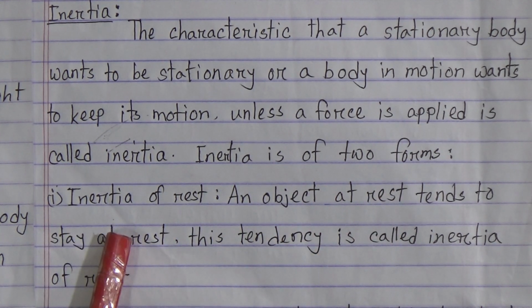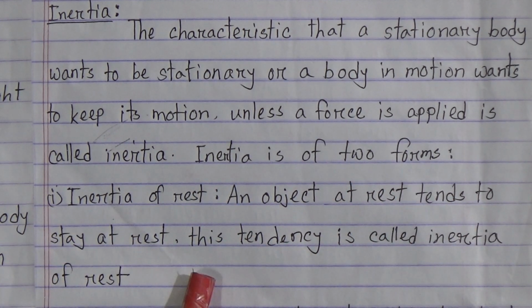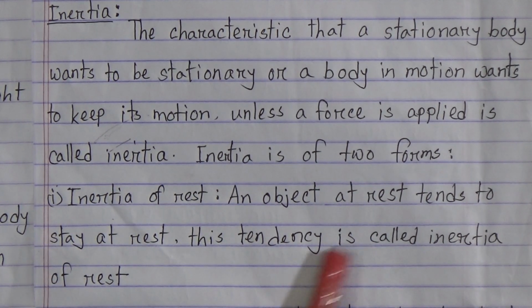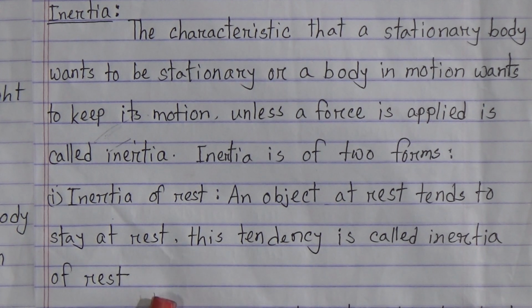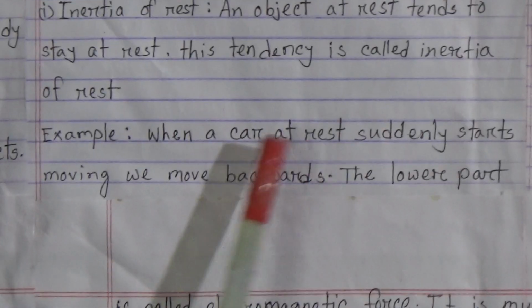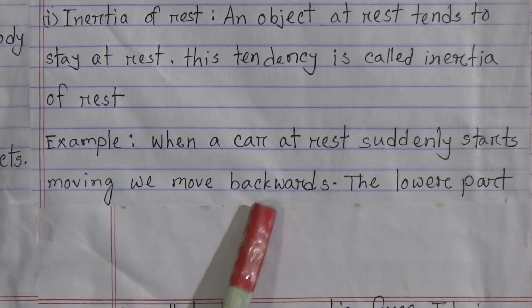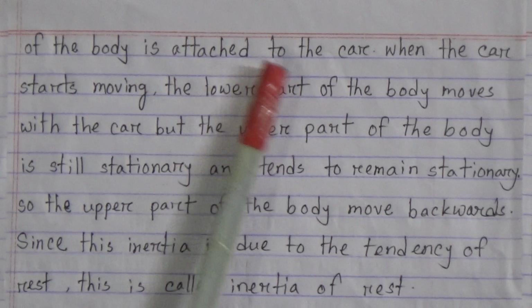At first, inertia of rest: an object at rest tends to stay at rest. This tendency is called inertia of rest. For example, my dear students, see this example. When a car at rest suddenly starts moving, we move backward. The lower part of the body is attached to the car.